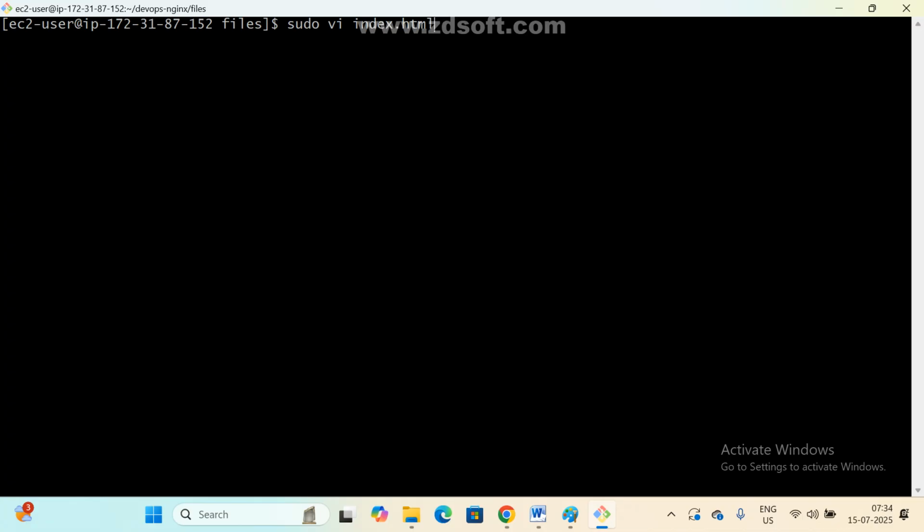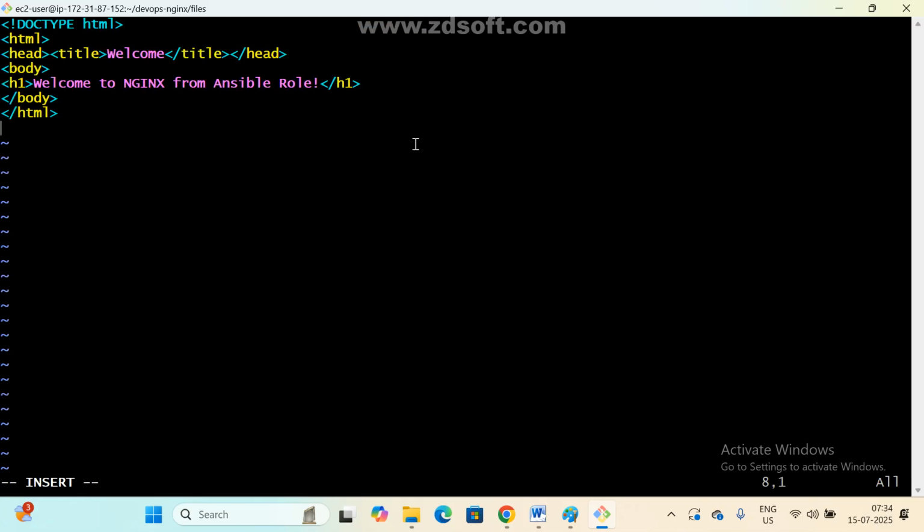Index.html file. Got it? Any doubt here? None. Okay. This is a static file only. This is an HTML file. Just Google it. And welcome to DevOps Nginx. That is your wish. Whatever content we are passing in the home page, we can see from the Ansible role. That's it.